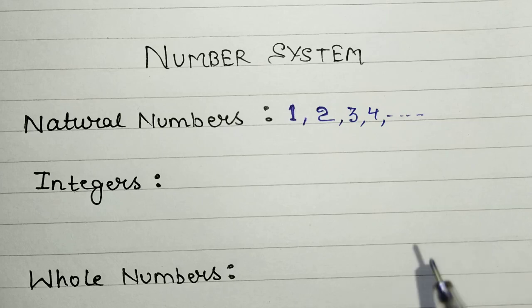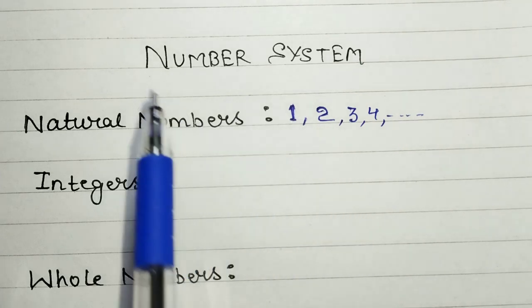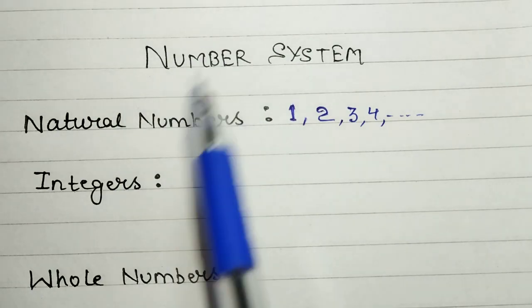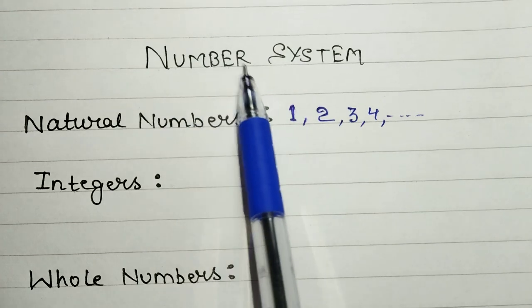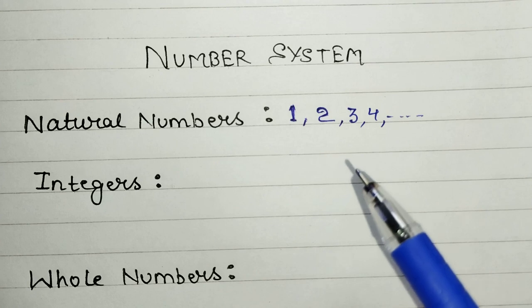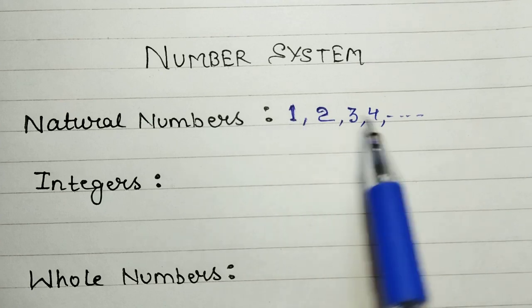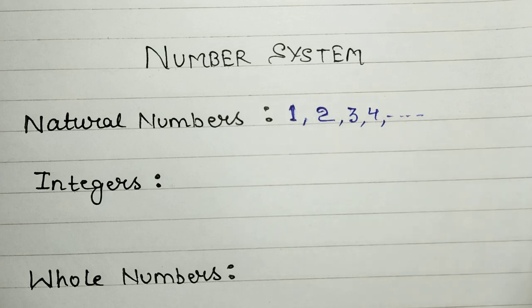If I ask you to count something, how will you start counting? You will always start with 1, right? If I ask you how many letters do you see in this word "number", how will you count? You will start with 1, 2, 3, 4, 5, 6, right? So these are natural numbers. These are counting numbers. We use these numbers for counting. So it always starts with 1: 1, 2, 3, and goes on forever, right?